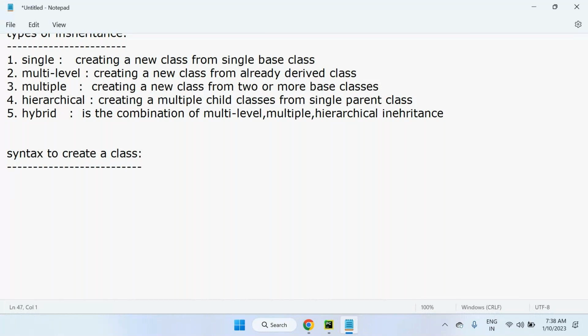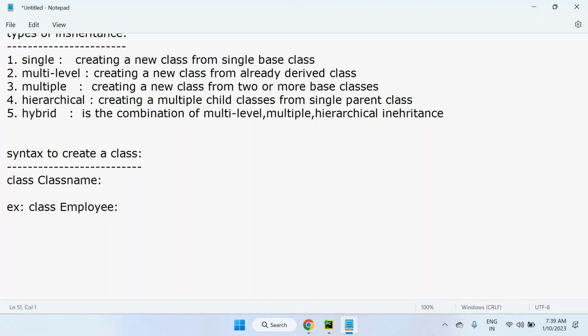So let's try to create the class name here. That's it. This is the only syntax I can give. For example, the class name can be student or employee or anything you can take. Here I'm taking employee. So employee is the class. This is the class creation in object-oriented programming of Python.